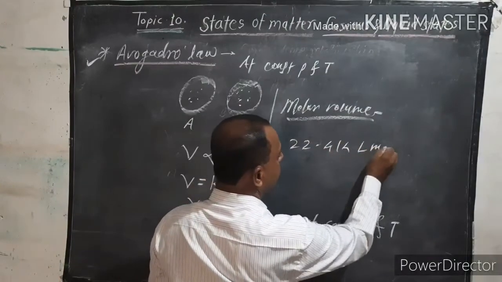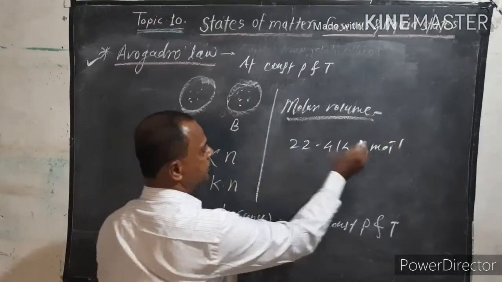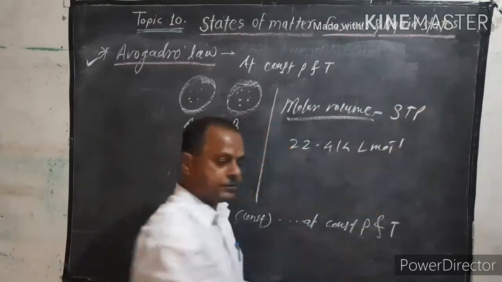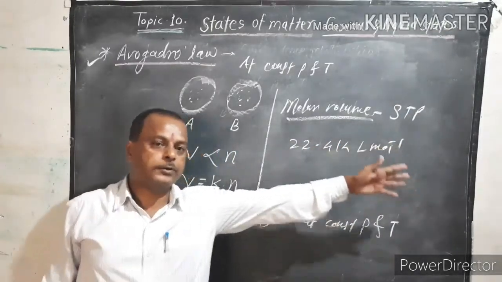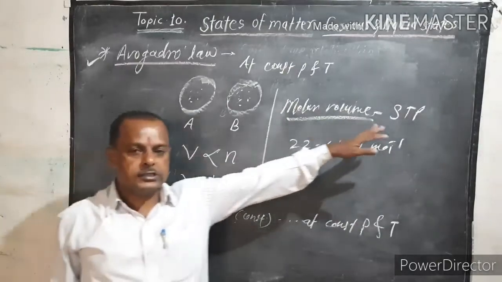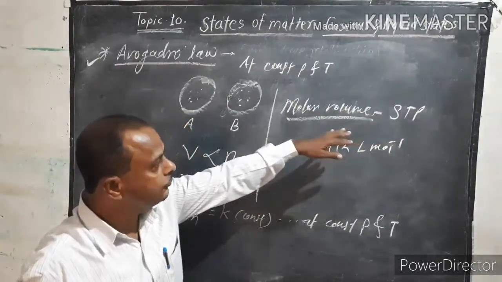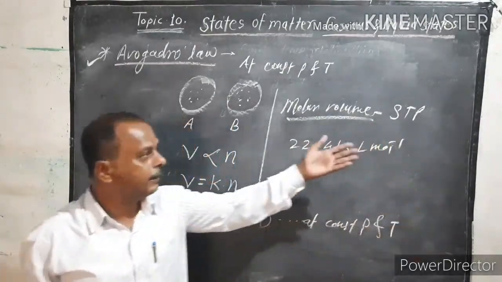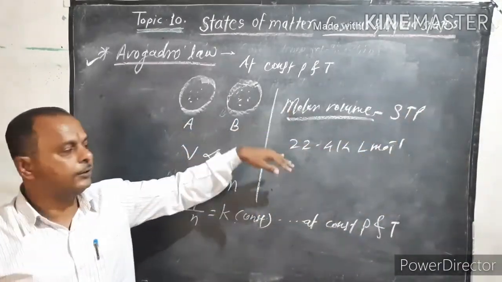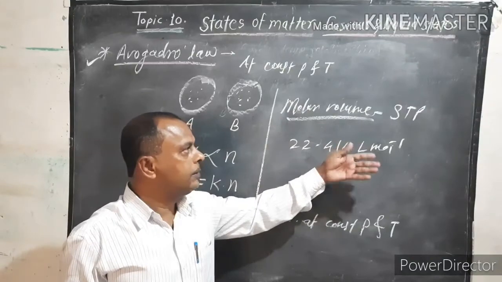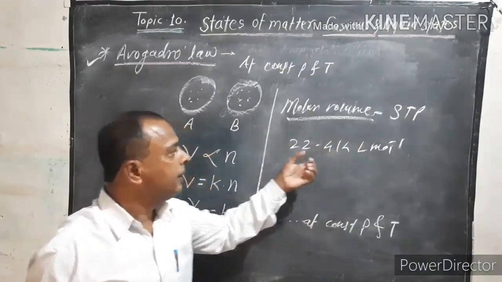Here STP is standard temperature and pressure. What is standard temperature? Temperature is 0 degree Celsius, that is 273.15 Kelvin, and pressure is 1 atmospheric pressure. That is the required condition.